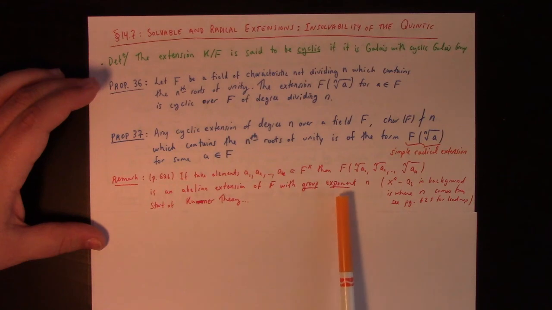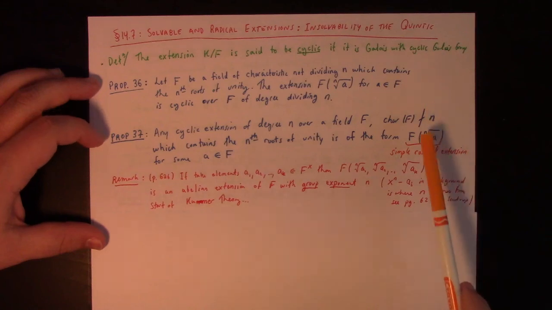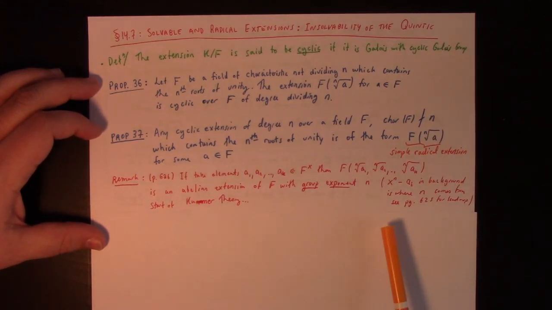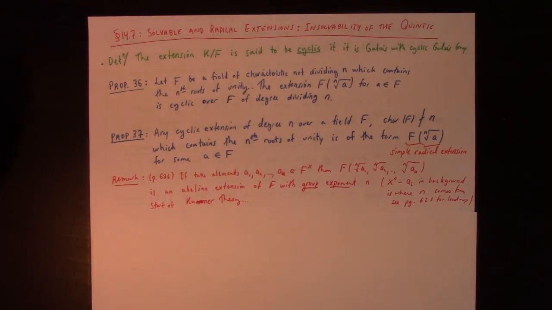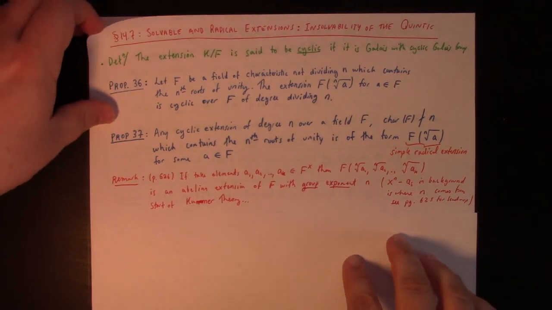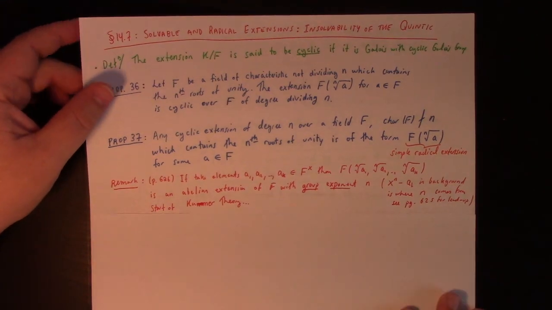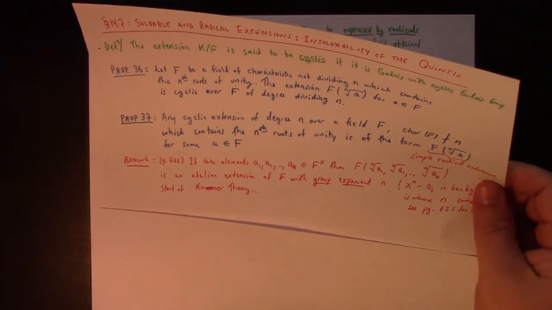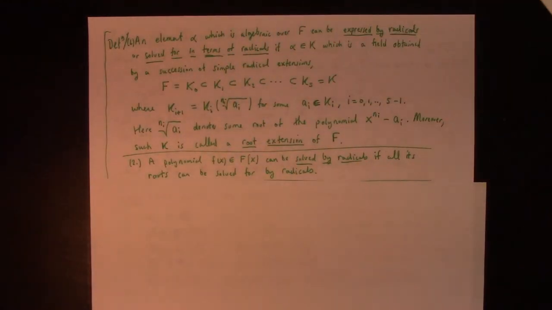So you might wonder where the n comes from. This is just a continuation of the discussion of the proof of proposition 36 and 37. He indicates that the study of such extensions is the start of what's called Kummer theory, which he comes back to in a later chapter. It's the one Jonathan was thinking about possibly doing his project on. We'll see whether or not Jonathan picks that, but it's kind of an interesting tie into something I was talking to Jonathan about the other day. But it's a little bit of a digression, so let's get on with it.